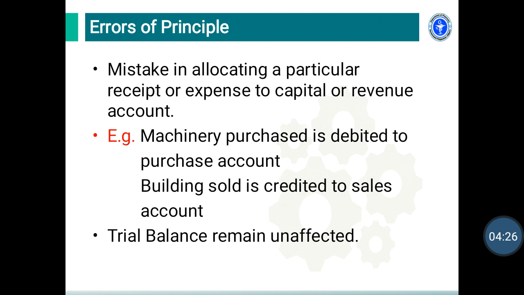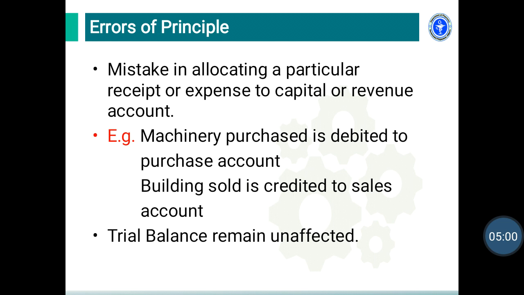Error of principle. This type of error occurs when there is a mistake in allocating a particular receipt or expense to a capital or revenue account. For example, machinery purchase is debited to purchase account. As it is a machinery purchase, it should be on the debit side of the machinery account, but by mistake it is posted to the purchase account. Or, building sold: in a sale account it should be on the credit side, but by mistake it is posted on the debit side.